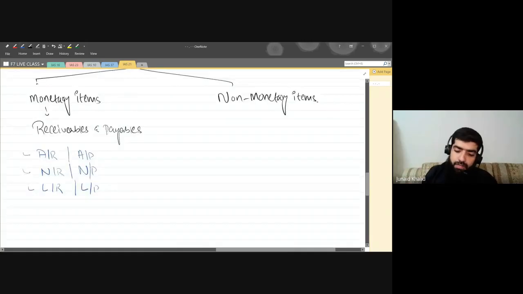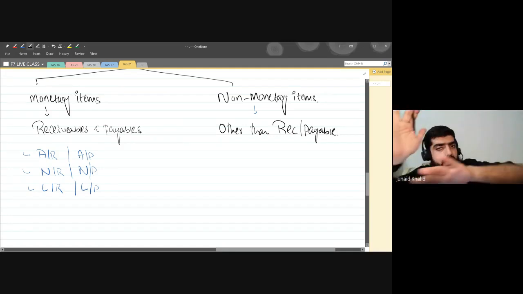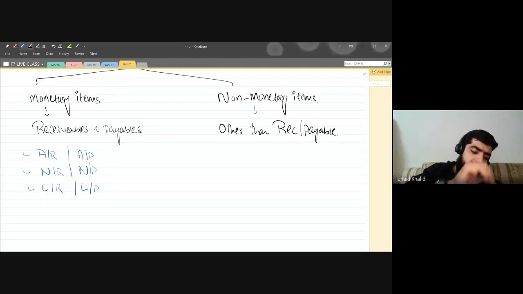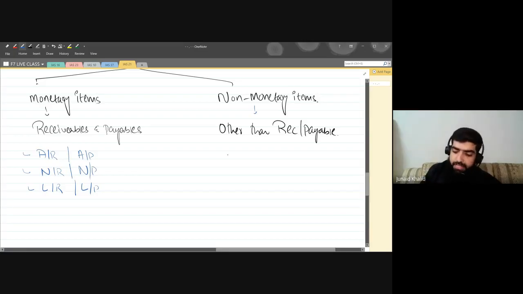Now, what are non-monetary items? It's a very simple definition. Other than receivables and payables. What do we mean by this? If you set aside all the receivables and payables, anything else will be considered a non-monetary item. There is a very huge list. For example, property, plant, and equipment is a non-monetary item. Machine is a non-monetary item. Equipment is a non-monetary item. Merchandise is a non-monetary item.